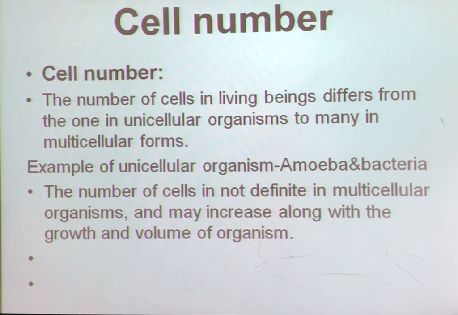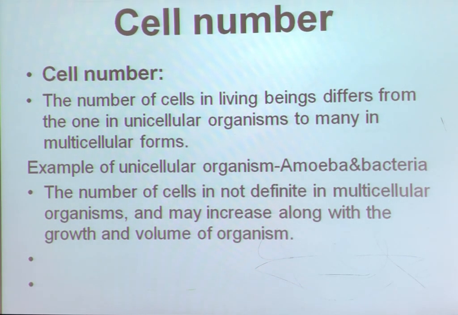But some animals are made up of millions of cells, and they are called multicellular, and the functions are performed by these cells in a group. So, on the basis of cell number, animals are either unicellular or multicellular, and you can see the flow chart which also explains this.